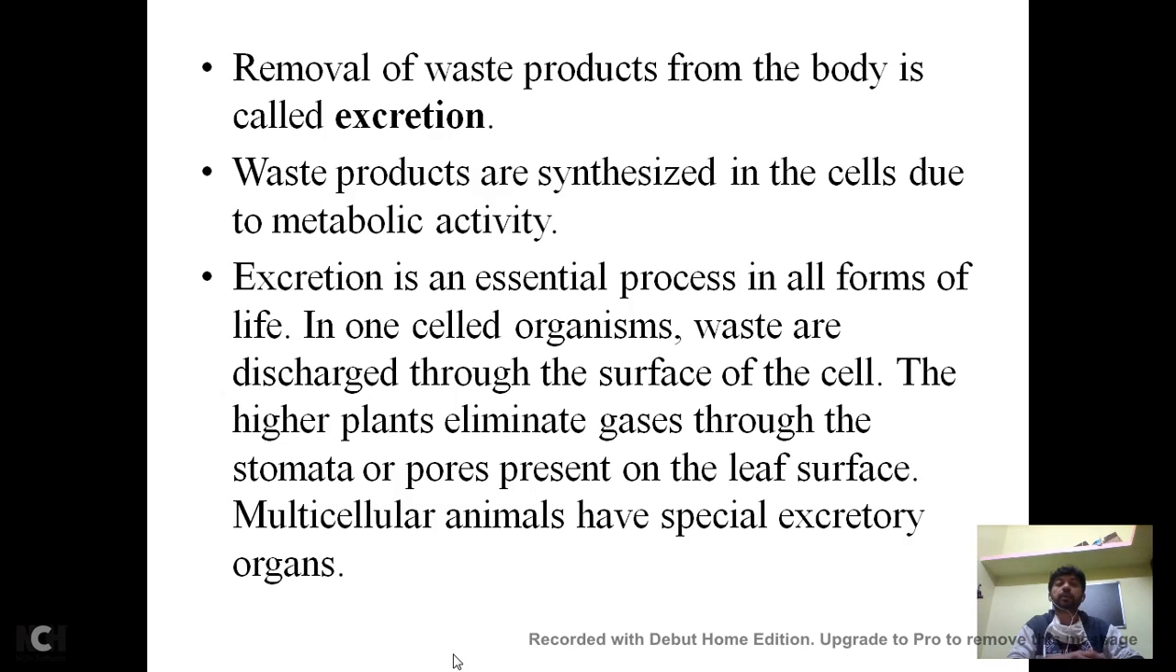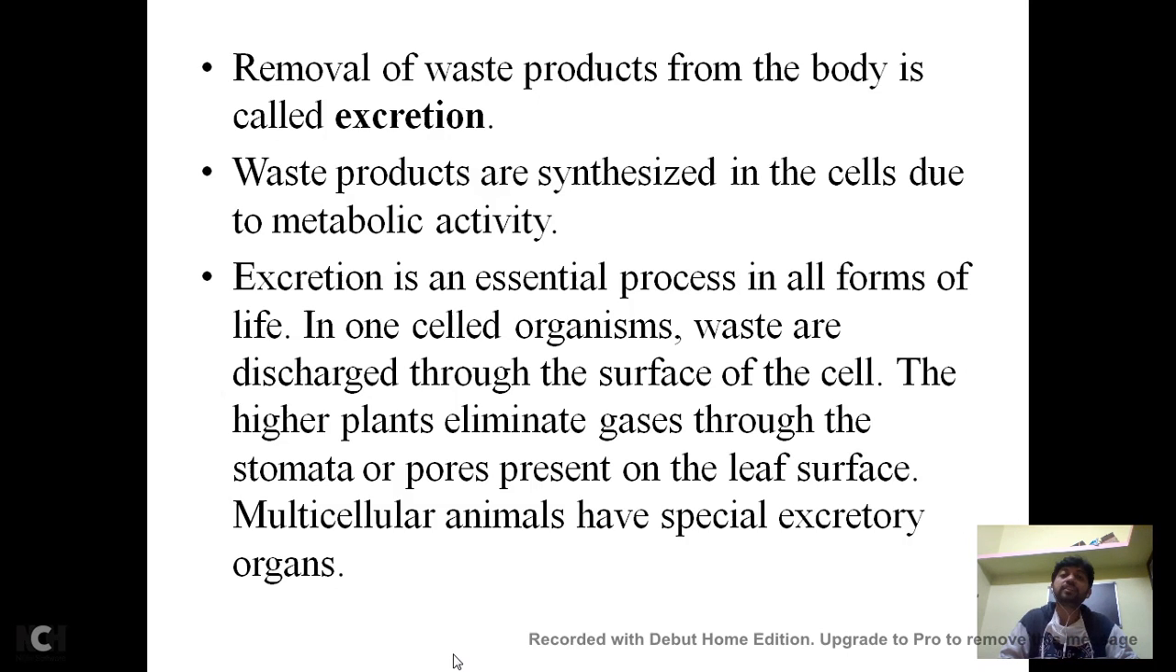It's called excretion. As we undergo a lot of metabolic activities in our body, such as the breakdown of glucose, proteins and fats, a lot of waste has to be removed, right? If waste is not removed from the body, it will be stored in the cells and it will obstruct the actual functioning of the cells, right? The process of removal of waste from the body is called excretion, right?